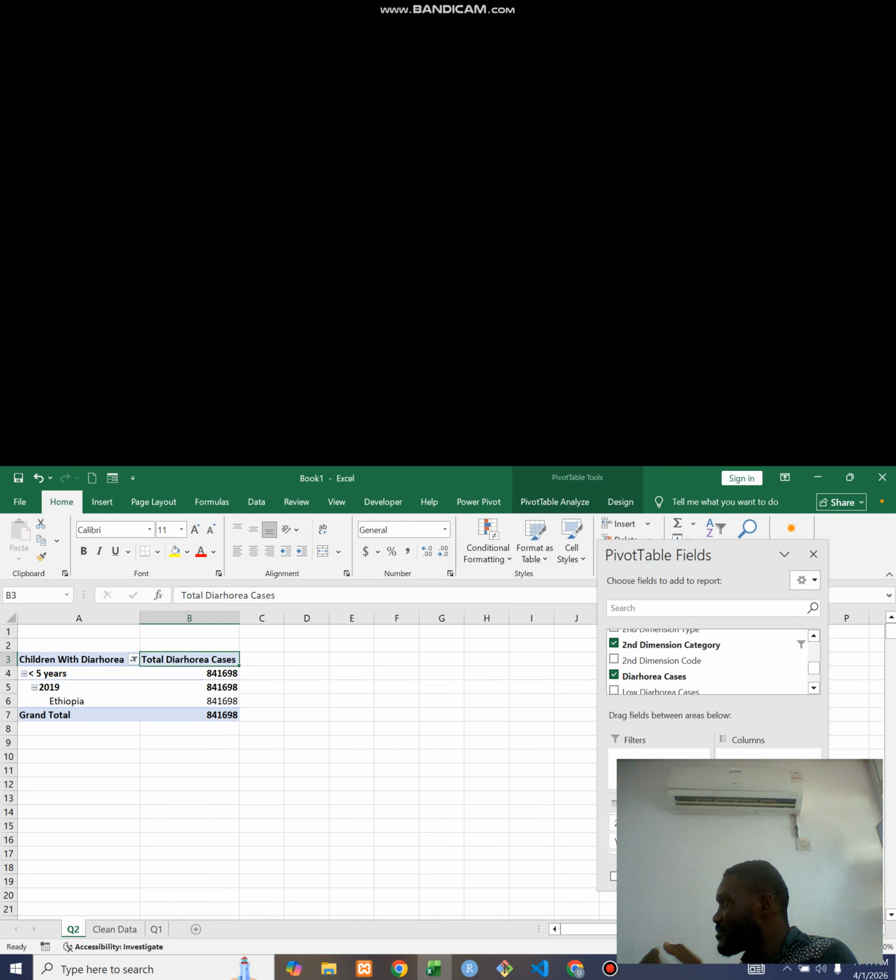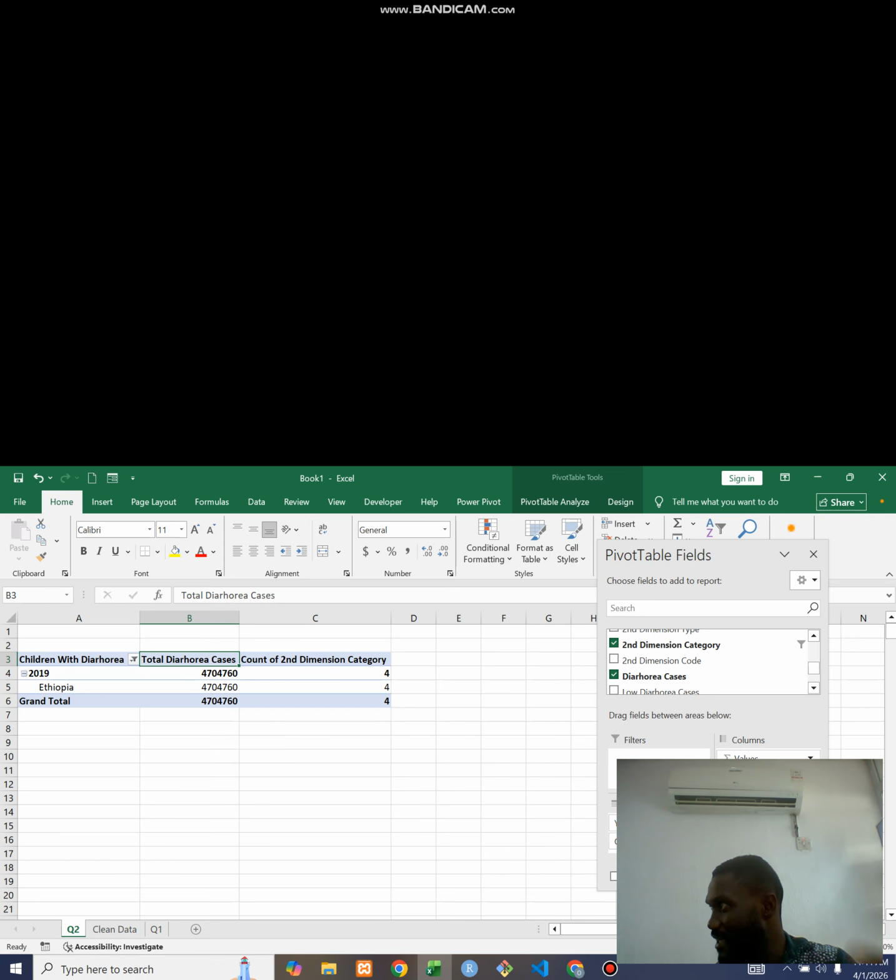It just depends on how or where you want the values or the data to be represented. You can see how I'm manipulating it. Imagine now that I want something like this. I can just as well bring this on here. You can see how the data changed. But because of how the question came, I am only trying to structure the data according to the question, just to answer it in that order: children under the age of 5 in Ethiopia in the year 2019. So that's why I arranged it that way.